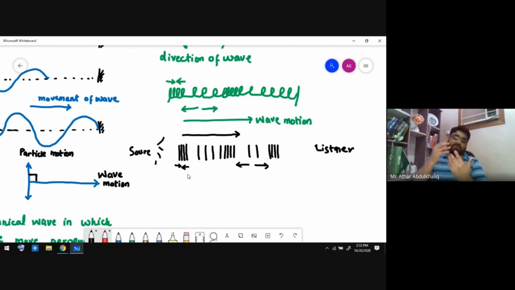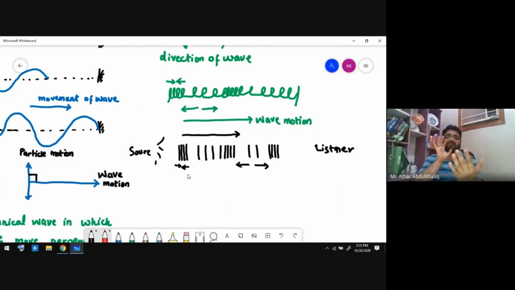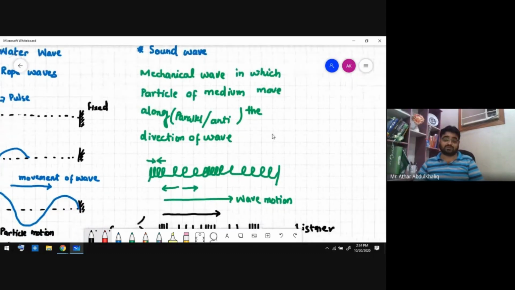In this way, for example, I am speaking not from the laptop. When we are in the normal classroom, when I speak, the air molecules will come closer to each other. When I take a breath, the molecules will go away. So the molecules are moving along the direction of the motion of the wave. The wave is moving from me to you, and molecules also move sometimes toward you, sometimes toward me. So these molecules are always in the same direction or anti-direction. So you can say that a mechanical wave in which particles of the medium move parallel or anti-parallel to the direction of the wave is called a longitudinal wave.